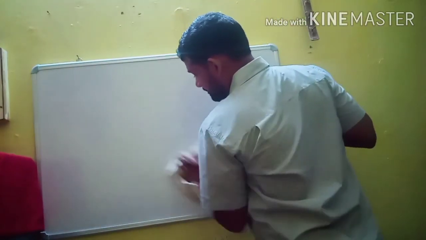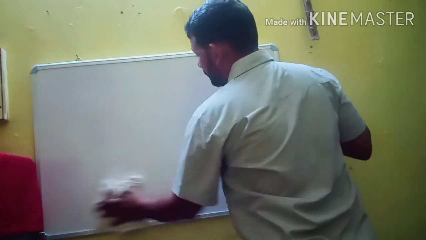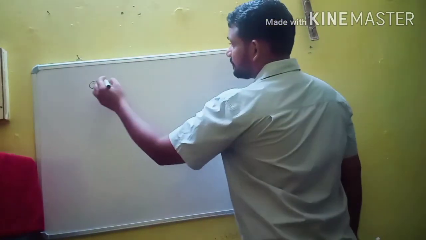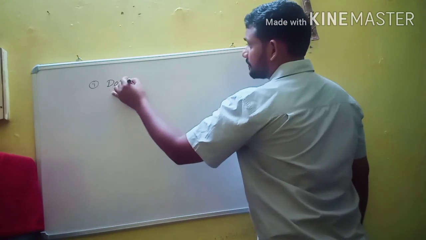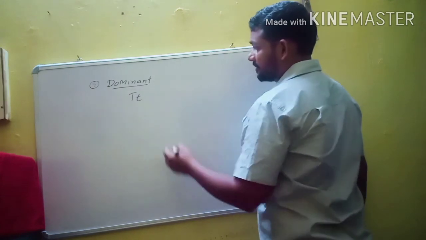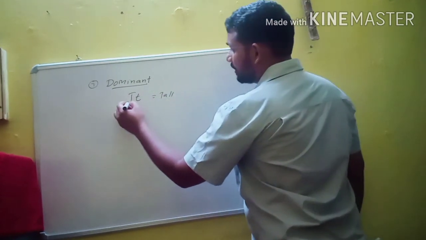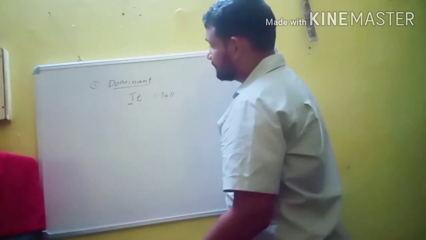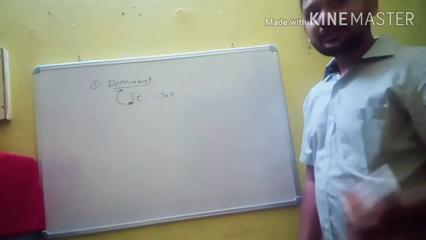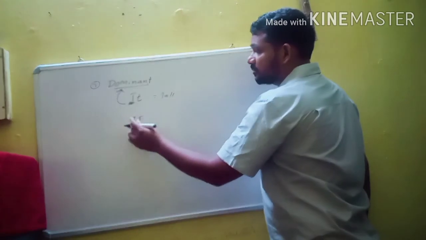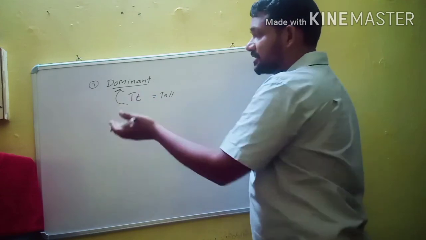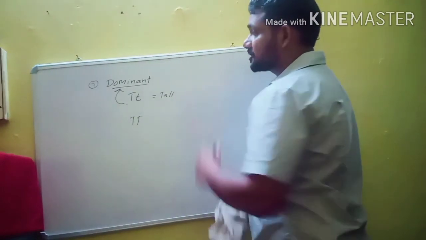Next important term. All these terms you must know, as they are useful in the later topics of this chapter. The next important term is dominant. So what is dominant? In heterozygous condition, one allele is able to express itself, and the allele which is able to express itself is known as dominant. In homozygous condition both may be dominant, but in heterozygous condition, the allele or trait which is able to express itself is known as dominant.